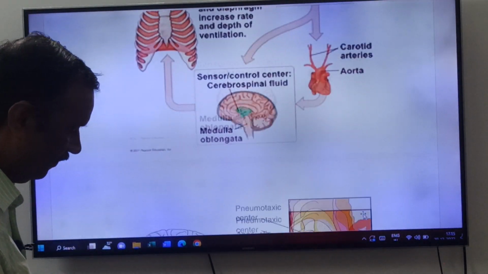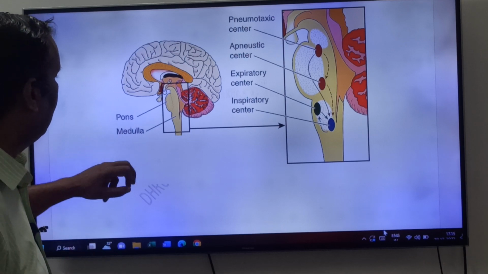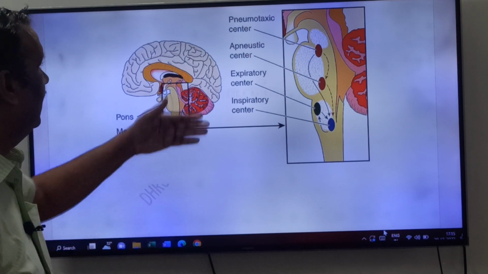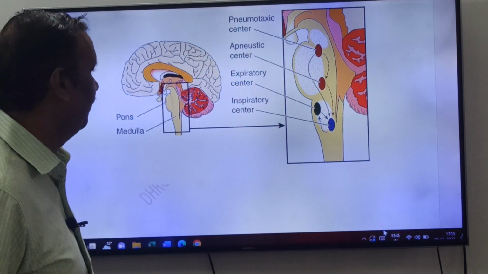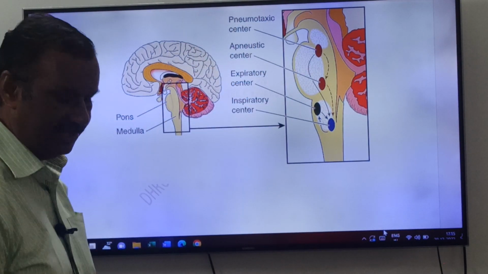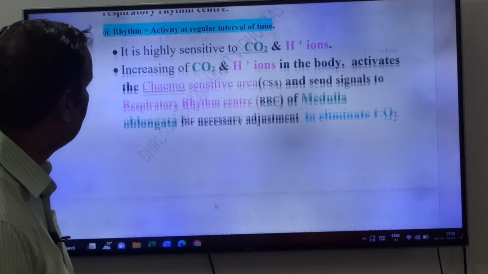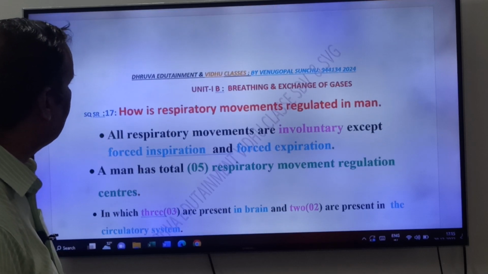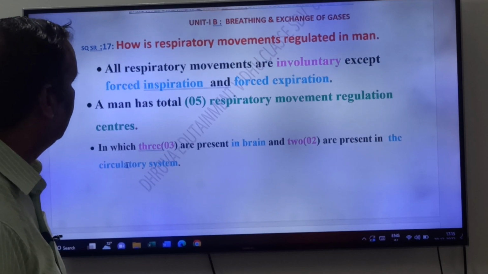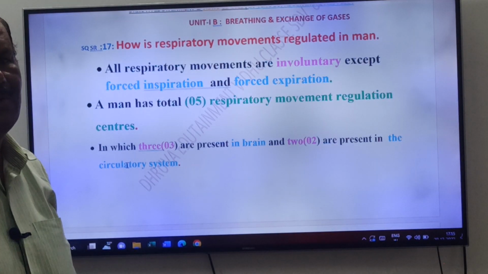Okay, friends. See, one more, friends. This is pons oralis and this is medulla. See here, what are the centers? See, this is pneumotaxic center, friend. So these are the centers. Okay, friends. This is about what, friends? Once again, how many centers we have, friends? Total 5, in which 3 are present in the brain, 2 are present in the circulatory system.